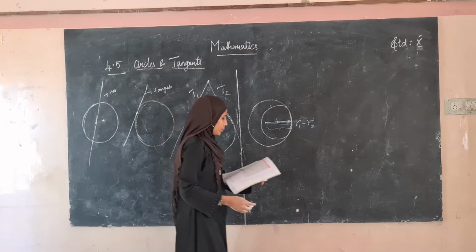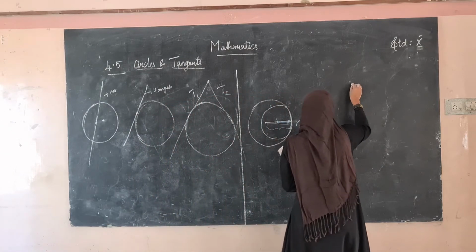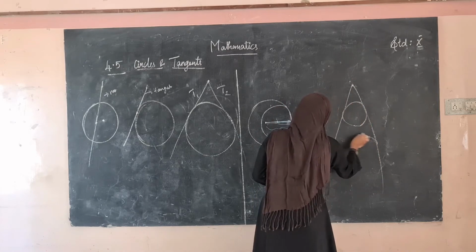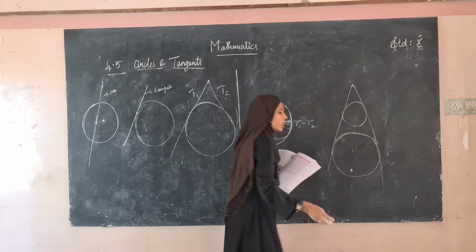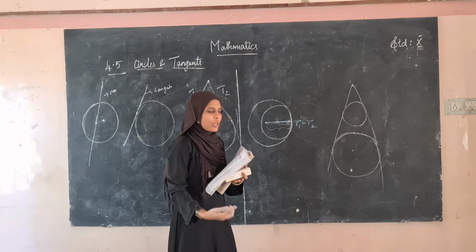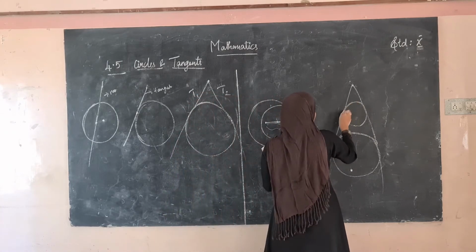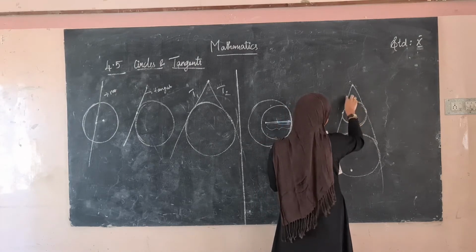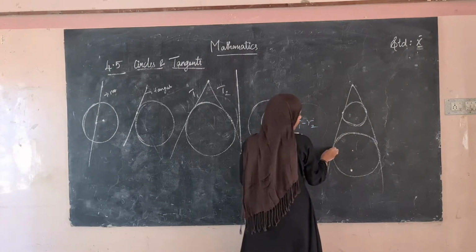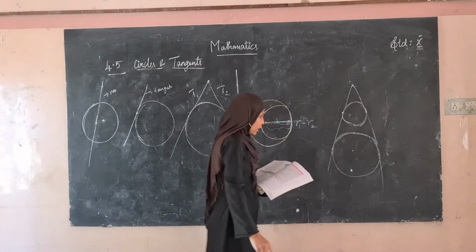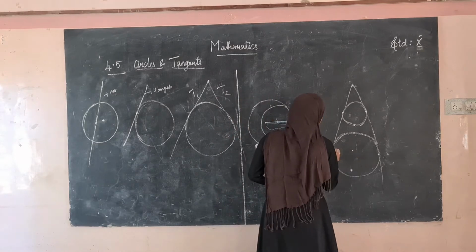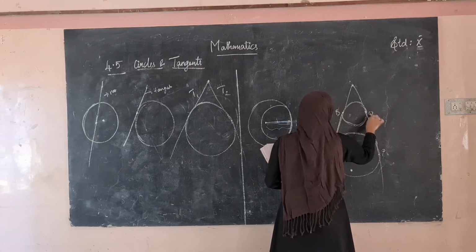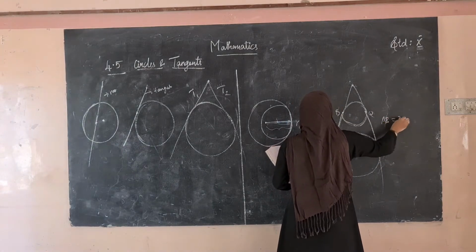Another thing: from an external point, for the tangent, the two lines may touch two circles. So how many points of contact will there be? Four. There can be a circle here and a circle here, there is no problem with it. This is the tangent for this circle, these two are the tangents for this circle also, and these two are the tangents for this circle also. So if this happens, the distance between the points of contact is equal. If this is AB and this is PQ, what they have given is AB is equal to PQ.